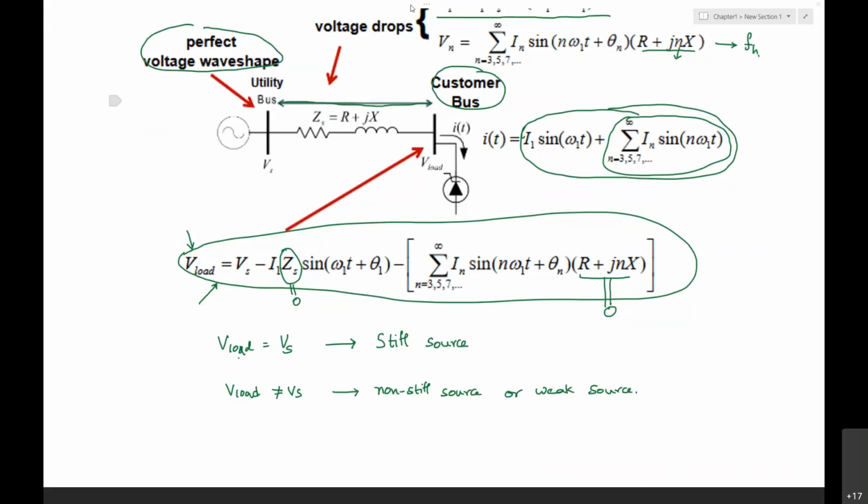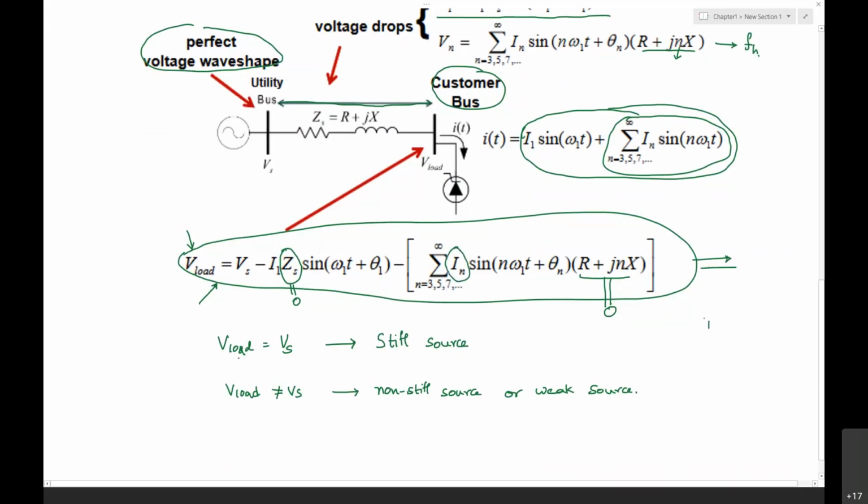In this equation, you don't have the current IN.